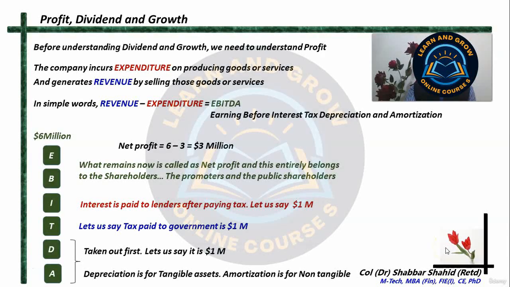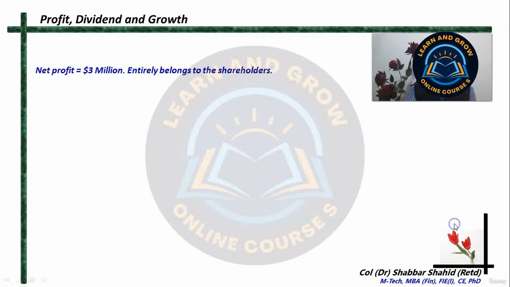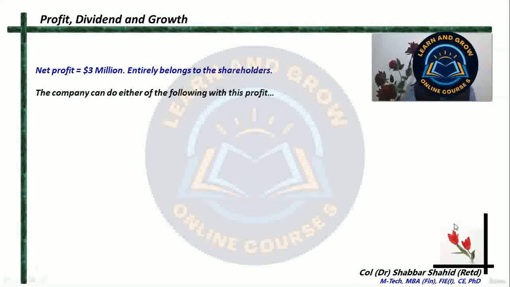So far, in the previous portion of this lesson, we have seen that the company has earned a net profit of $3 million. And this entire 3 million belongs to the shareholders, because the lenders of the money have received the interest, and the government has received the taxes. So whatever remains in the form of net profit, that entire amount belongs to the shareholders.